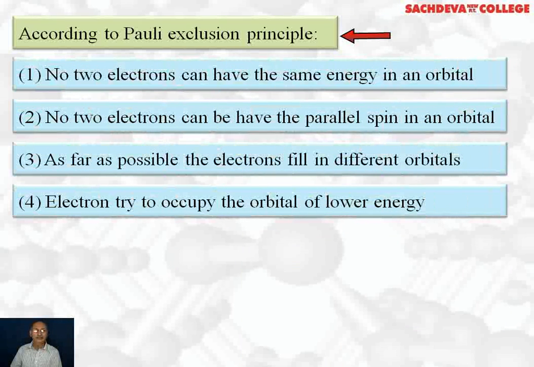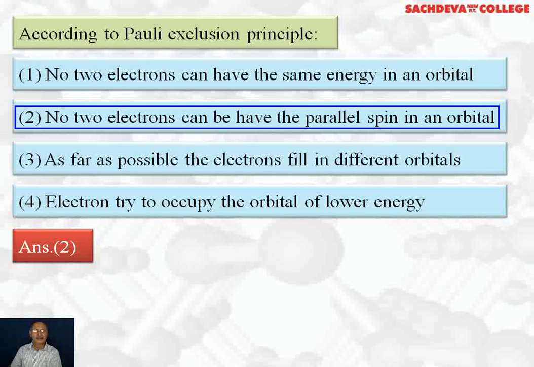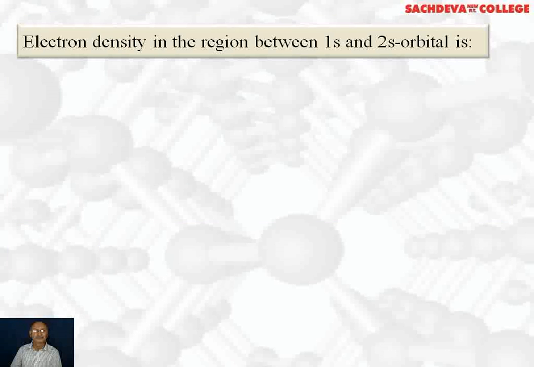According to Pauli's exclusion principle, the first option is no two electrons can have same energy in an orbital. Second part, no two electrons can be having the parallel spin in the orbital. Number 3, as far as possible, the electrons fill in different orbitals. And fourth, electron try to occupy the orbitals of lowest energy. Second part is the correct answer. No two electrons can have parallel spin in an orbital. They must have opposite spin.